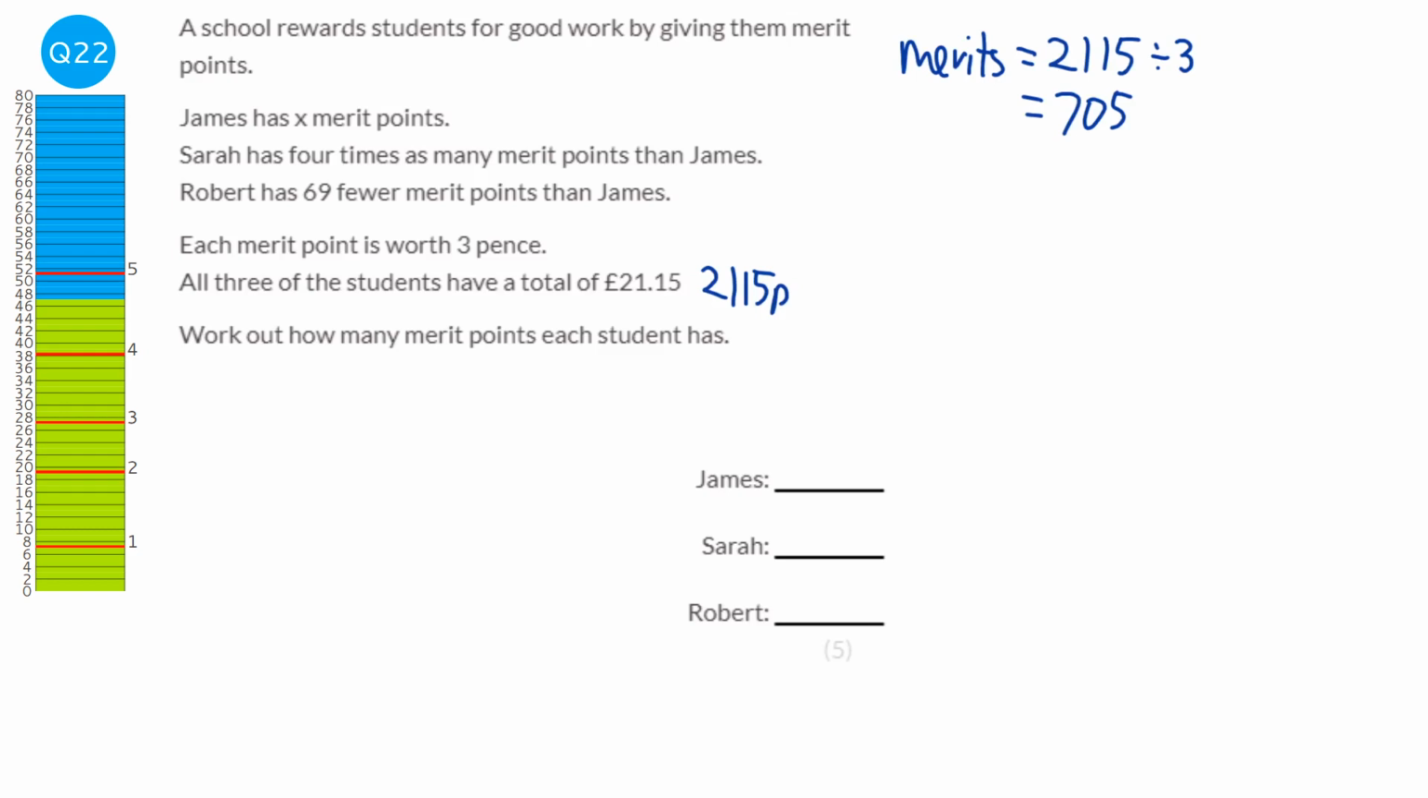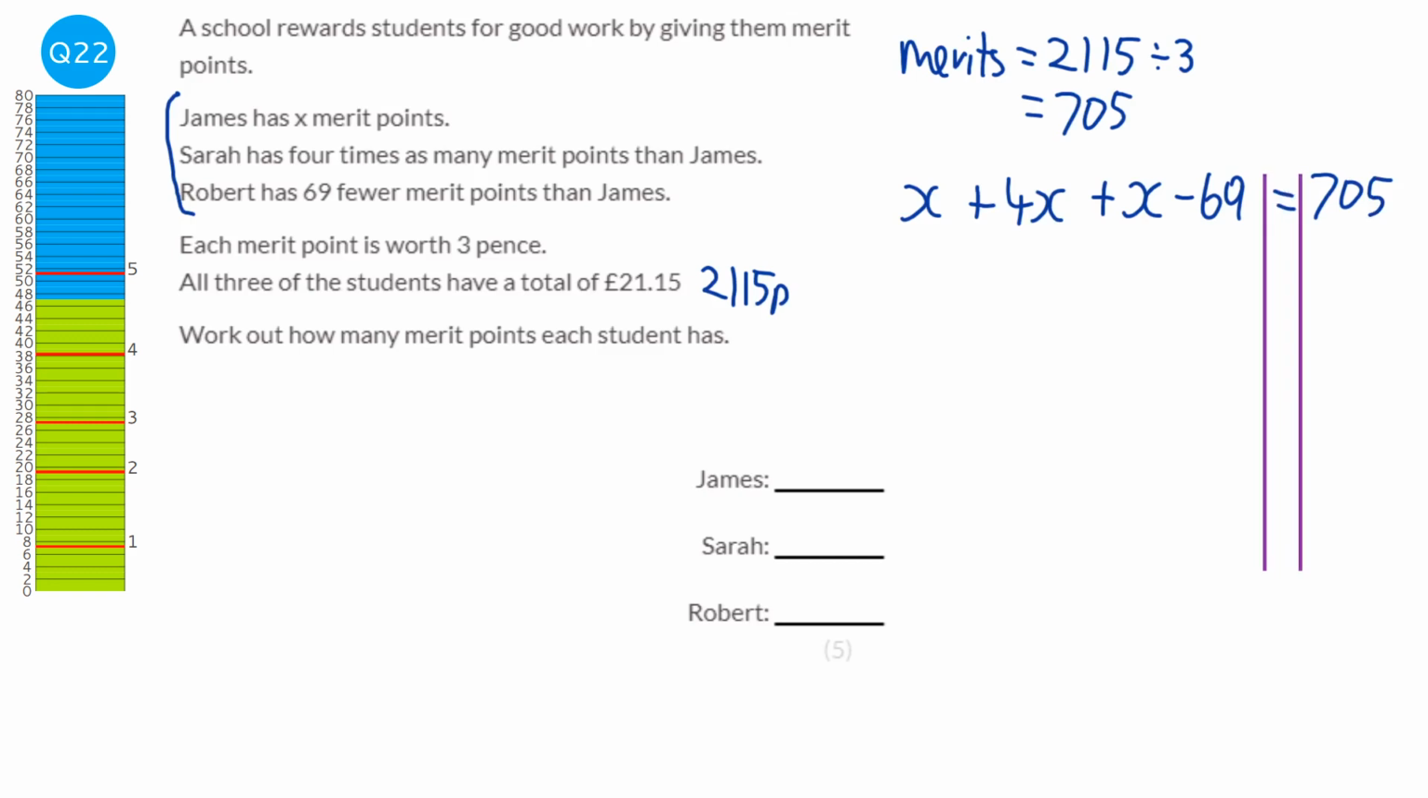Next, have a look at this part of the question, where it says James has x merit points. Sarah has 4 times as many points as James, so she's going to have 4x. Robert has 69 fewer merit points than James, so he's going to have x minus 69. And we know that that equals 705 because we've just worked that out. And this feels like a solving coming on. So we've got x plus 4x plus x, which is 6x, minus 69 equals 705.